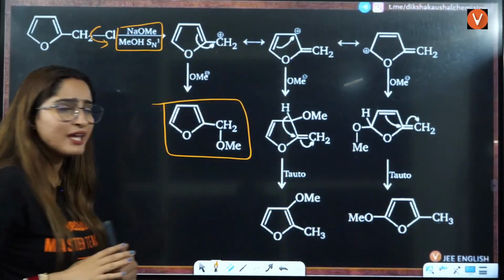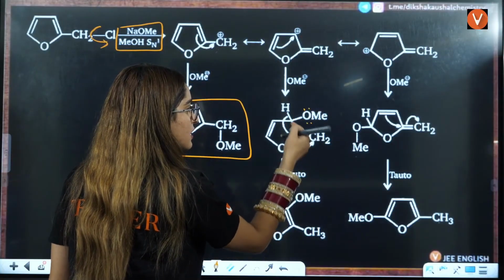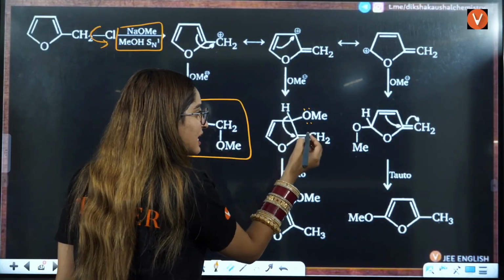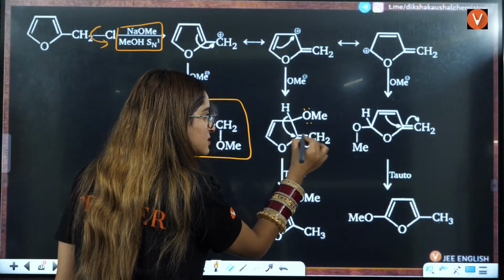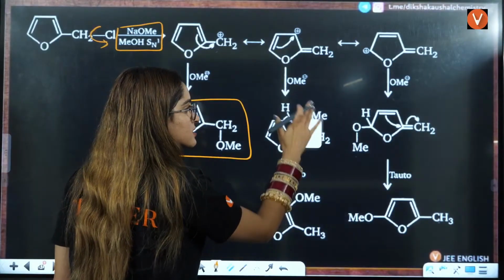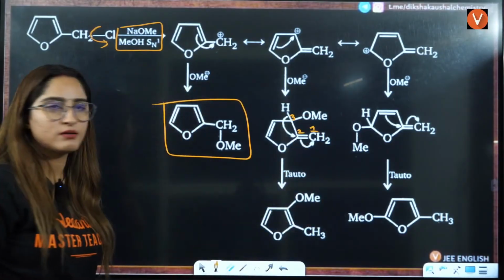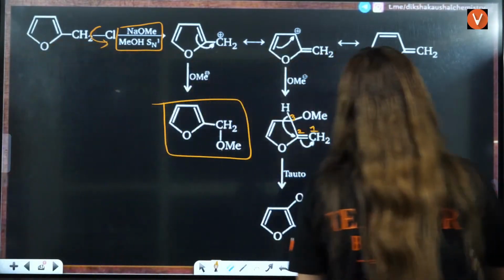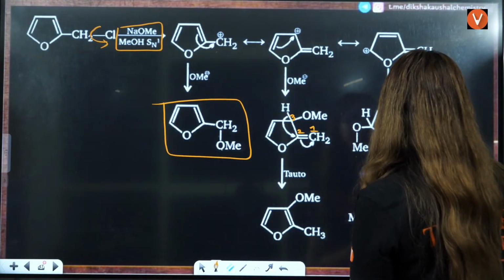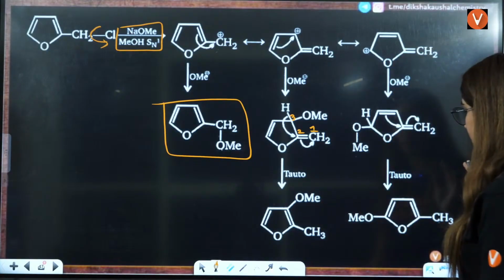Okay. Here what you will see. This is OMe, this is lone pairs, this is single bond, this is double bond. Now students, what you will see, that here directly what will happen, this double bond by tautomerism, let's say this is 1, this is 2, this is 3. Okay, just put this value. Okay, this is 1. Here also you can put the same. Okay, I'll do this way only.